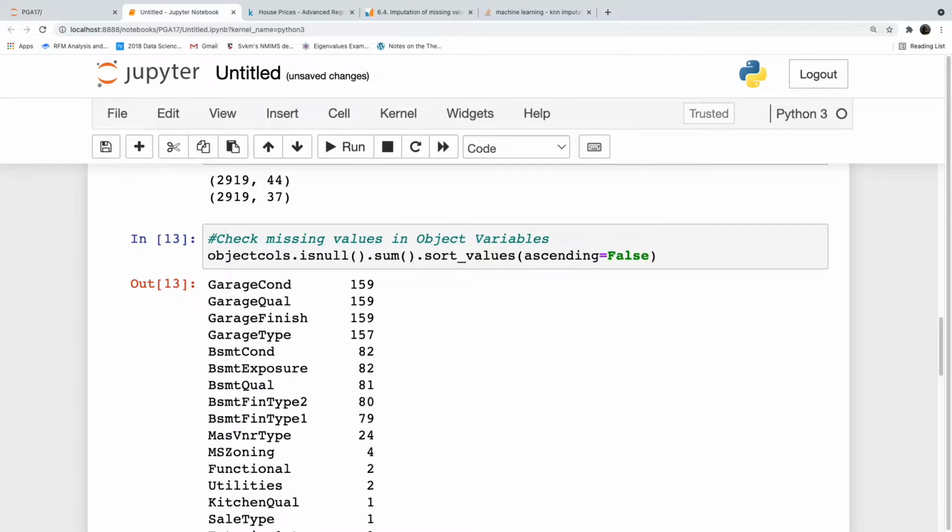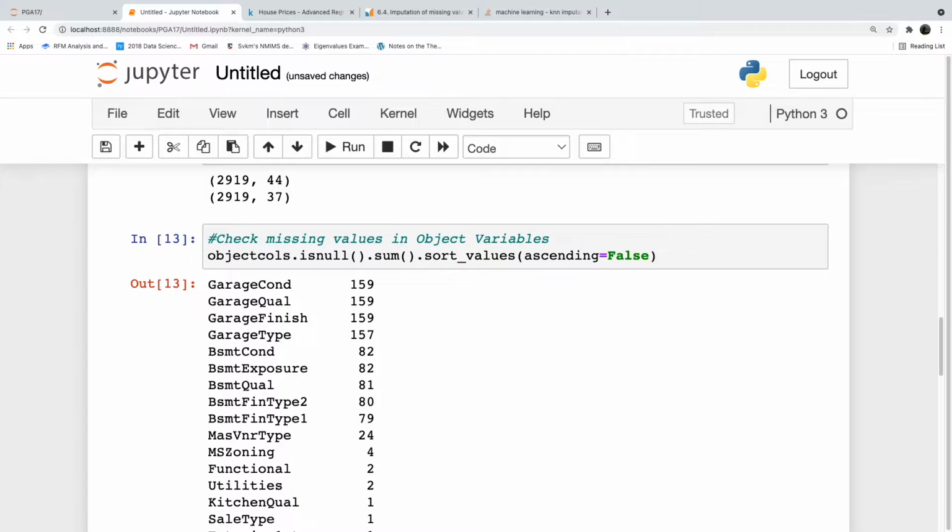So here also we can assume, because they are all the same, there are 2 assumptions you can make here. The house might not have a garage, or the house has a garage but the details are not filled.